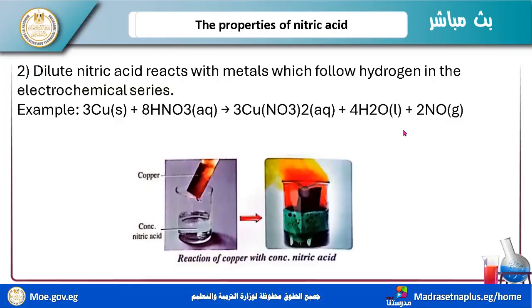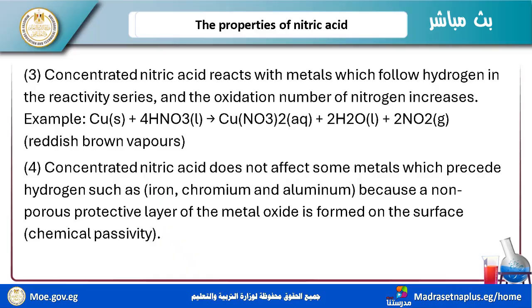But in the last equation, copper with diluted nitric acid forms NO gas, a colorless gas. When exposed to oxygen, it forms NO2, a reddish brown gas. But if it reacts with concentrated nitric acid, it forms NO2 directly.